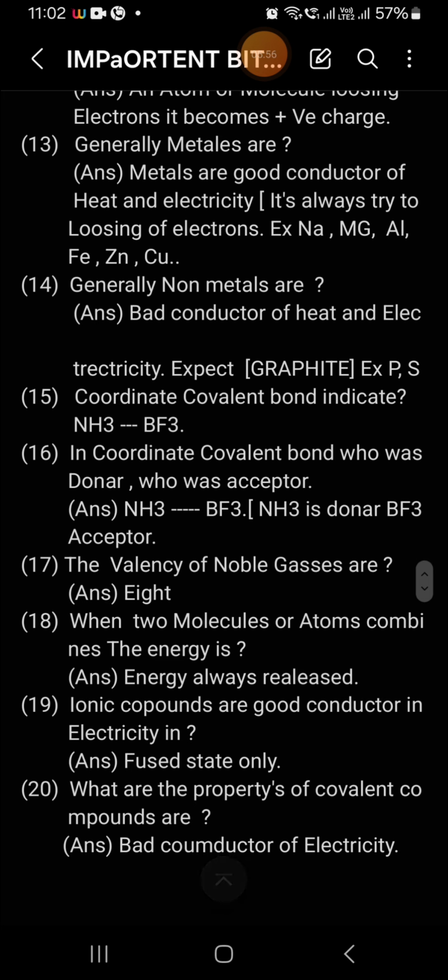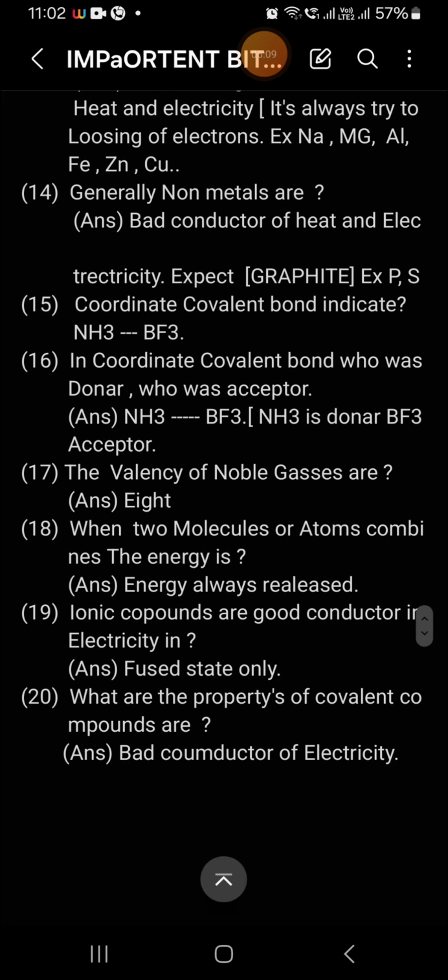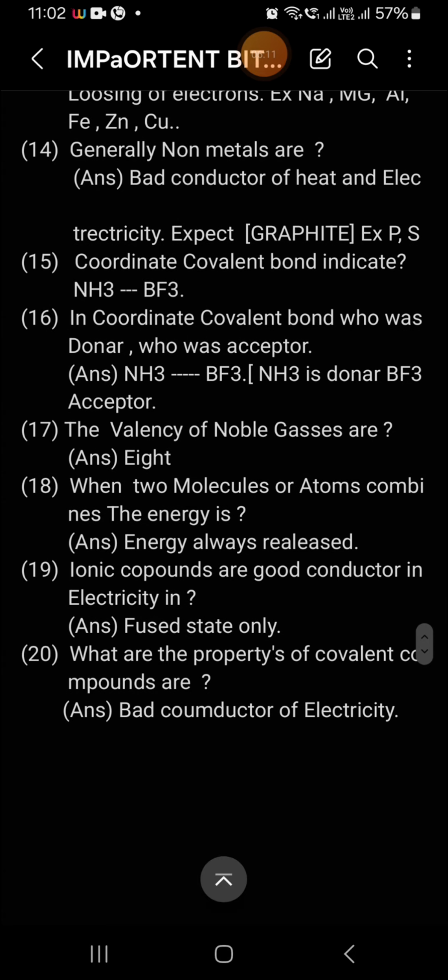The next question, generally metals are good conductors of heat and electricity. They always try to lose electrons: sodium, magnesium, aluminum, iron, zinc and copper. The next question, generally non-metals are bad conductors of heat and electricity, except graphite. Graphite is a good conductor of electricity. Examples: phosphorus, sulfur, these are the non-metals.